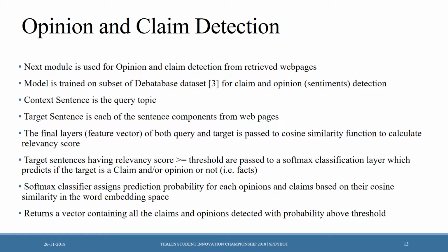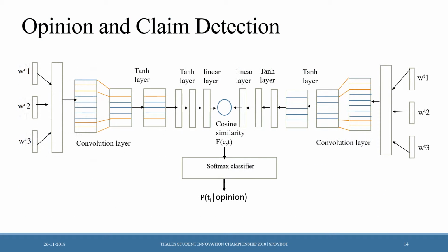The next module works for detecting which of the sentences from the retrieved web pages are opinion and claim. The model is trained on a subset of the dataset provided by IBM for claim and opinion detection. Finally, as we can see, a softmax classifier layer will predict the probability for each detected sentence being an opinion or claim, and the model keeps all the claims having a probability score above a threshold.